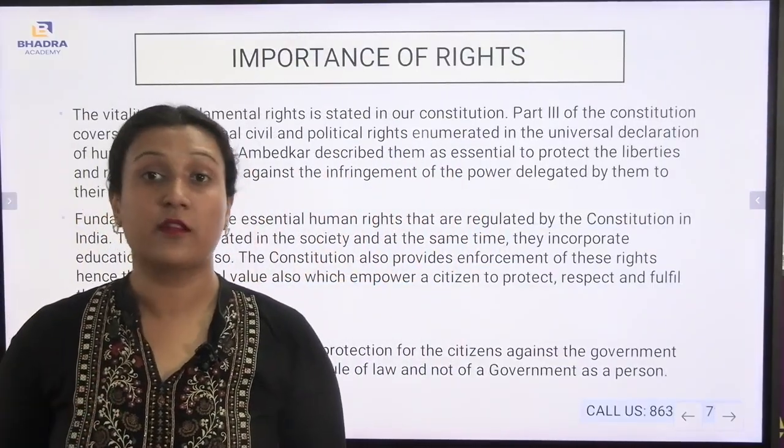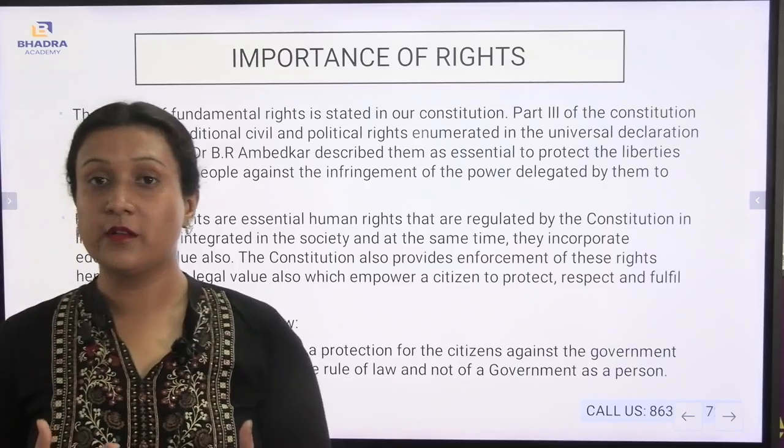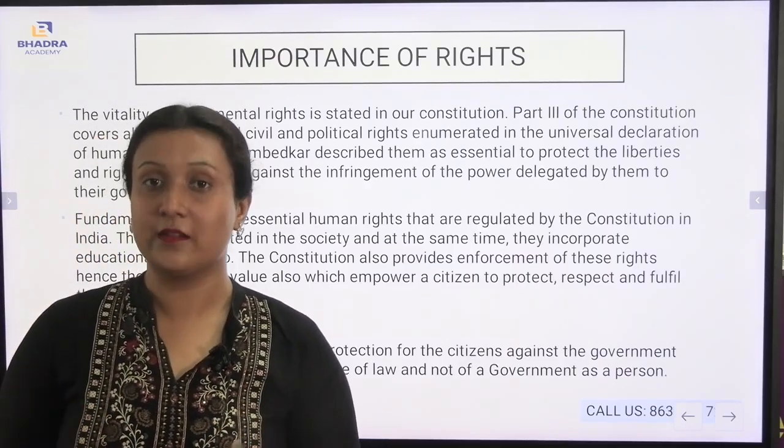Now why are rights important to us? The vitality of fundamental rights is stated in our Constitution. Part 3 of the Constitution covers all the traditional civil and political rights enumerated in the Universal Declaration of Human Rights. Now you see, the fundamental rights are applicable to us by the Indian Constitution.